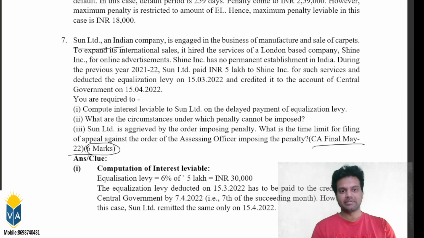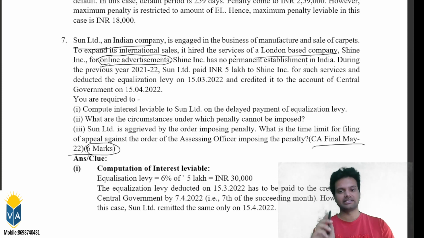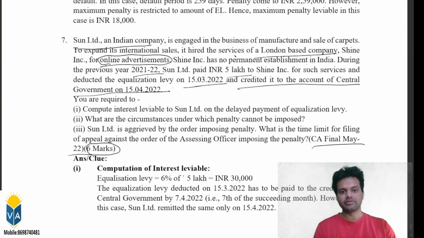Sun Limited, an Indian company, is engaged in the business of manufacture and sale of carpets. To expand its international sales, it hired the services of a London-based company, that means a non-resident, Shine Inc., for online advertisement. For online advertisement, which section is applicable? Section 165, the 6% equalization levy. Shine Inc. has no PE in India, and it is confirmed that Shine Inc. is a non-resident. During the previous year 21-22, Sun Limited paid 5 lakhs to Shine Inc. for such services, deducted equalization levy on 15th March 2022, and credited it to the central government on 15th April 2022.